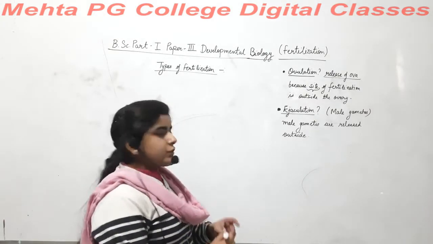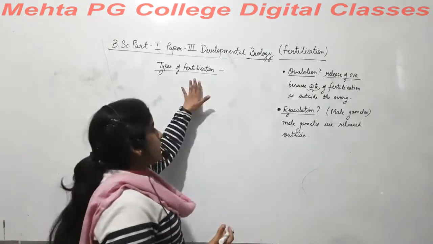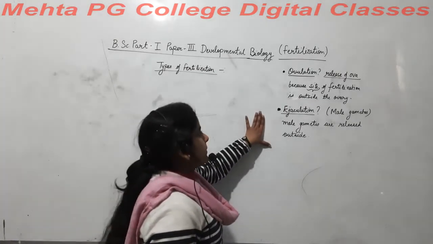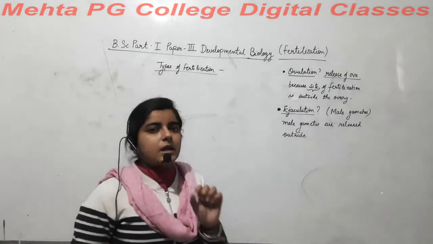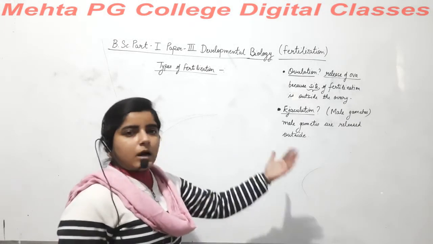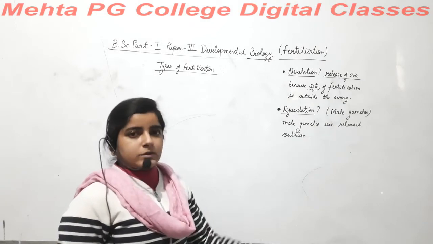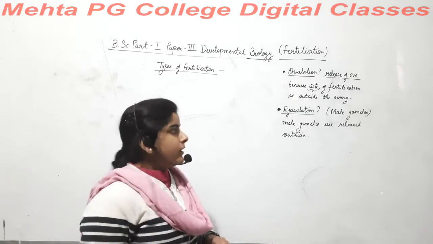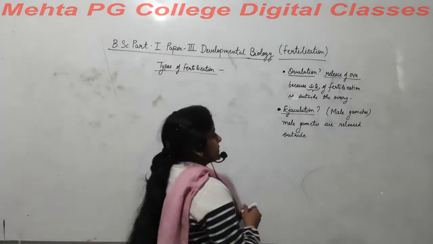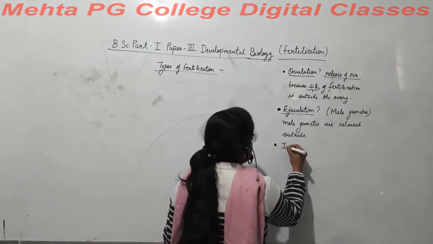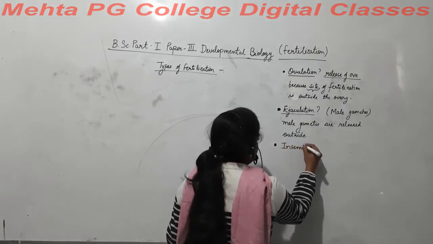So the ejaculation process is also necessary for fertilization, because fertilization can occur inside the female body or in the outside environment, outside the female body, that is on land, water, etc. So the ejaculation process is also necessary. Now the third process that comes is insemination.